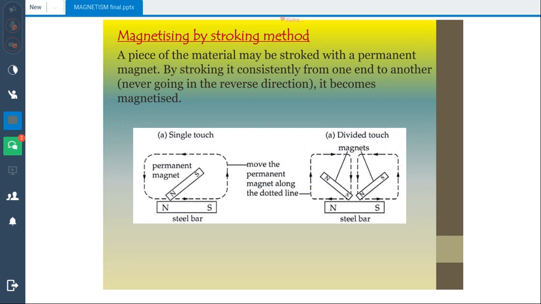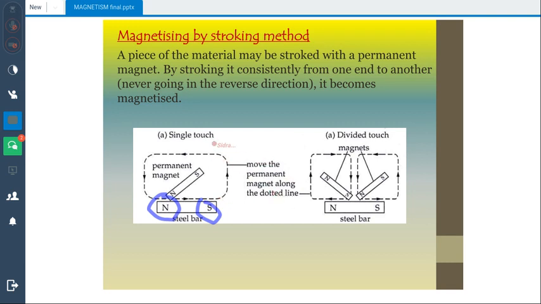Magnetic stroking method. This is a quite easy method of magnetizing materials. A piece of material which can be magnetized, which should be a soft magnetic material, is stroked with a permanent magnet, consistently from one end to another. It becomes magnetized. For example, if this is a permanent magnet and this one is a steel bar, and you stroke it again and again, the steel bar will be magnetized and the poles will be created.